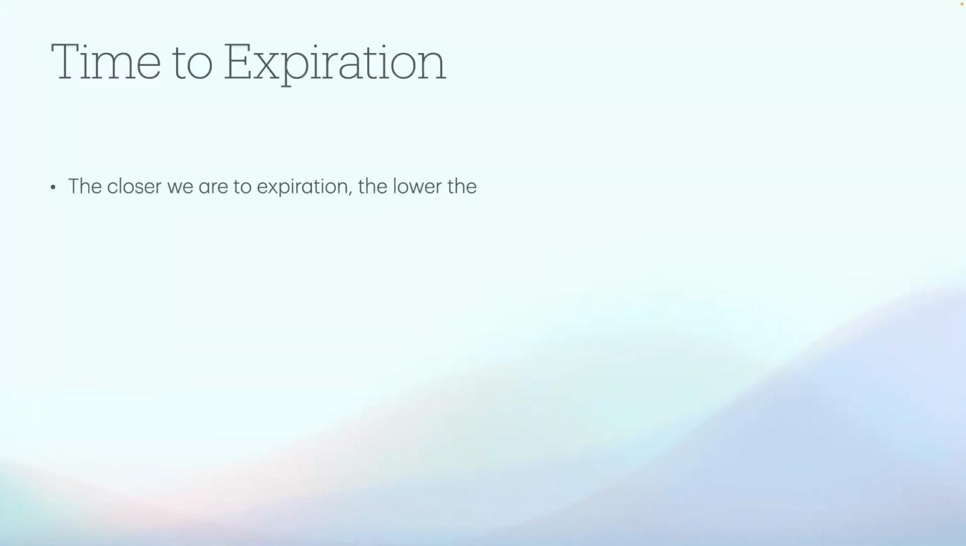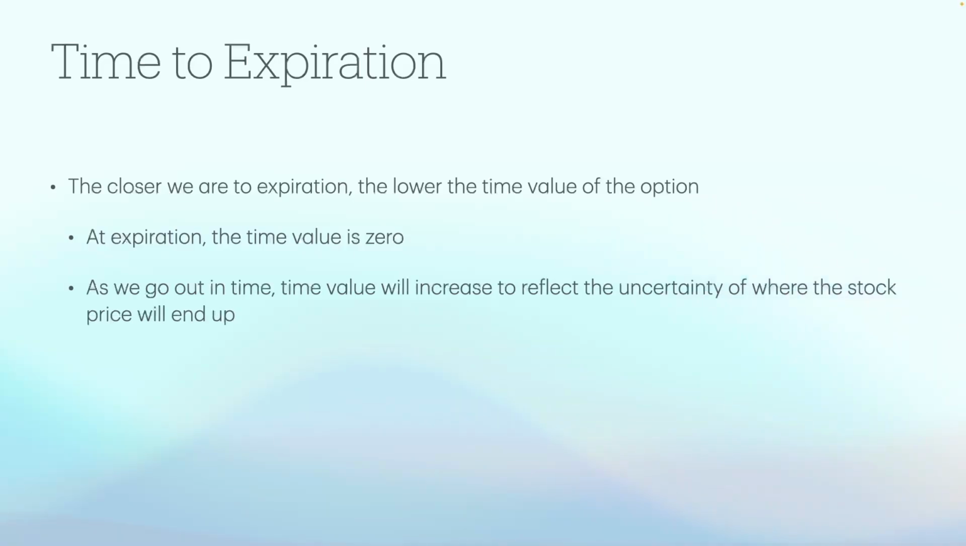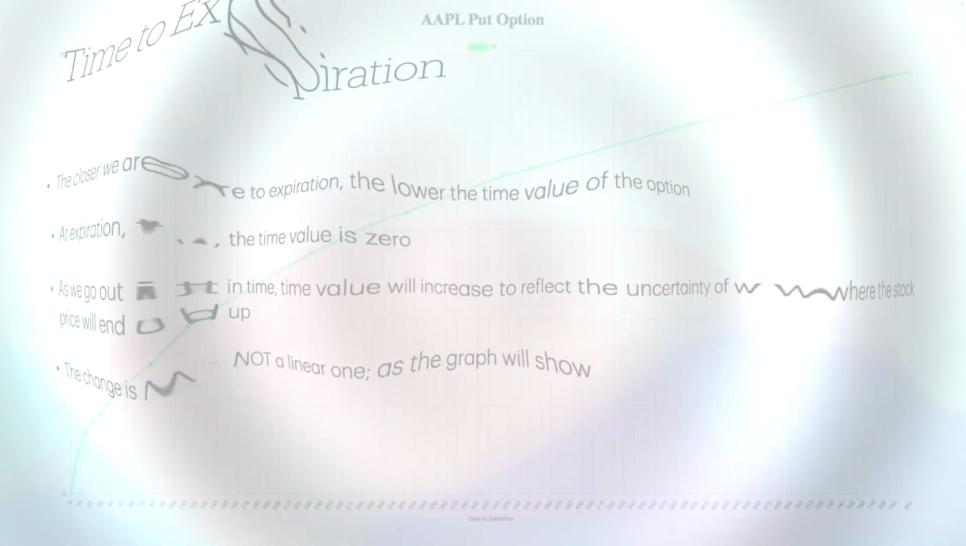Okay, so now time to expiration. The closer we are to expiration, the lower the time value of the option. It's just the opposite of what we were saying before. As it's further out, it's higher, and as we get closer, it decreases. And actually, at expiration, the time value is 0. That's an important concept. As we go out in time, time value will increase to reflect the uncertainty of where the stock price will end up. And we'll see the change is not a linear one.